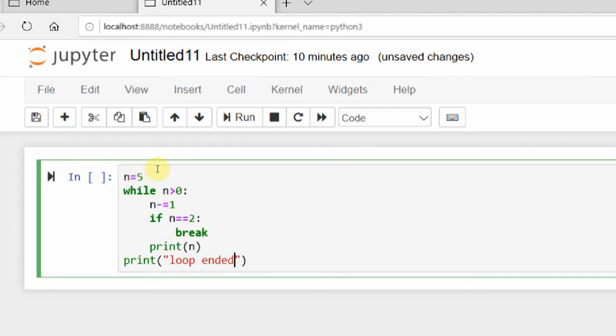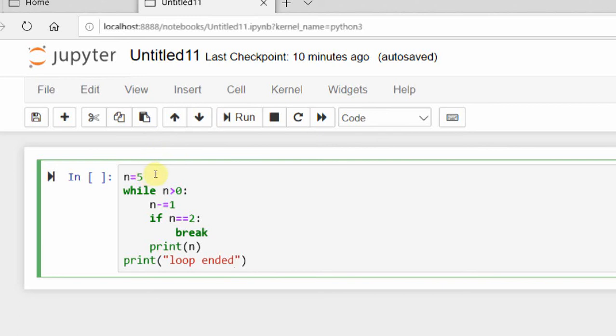Okay, after the value 4 is printed, it goes back again because the n value is still there. Now n is 4, and 4 is greater than 0, so correct, it enters the loop. Now the n value is decremented to 3. It checks, is the n value 2? No, it is not. So it prints the value of n, that is, 3 is printed.